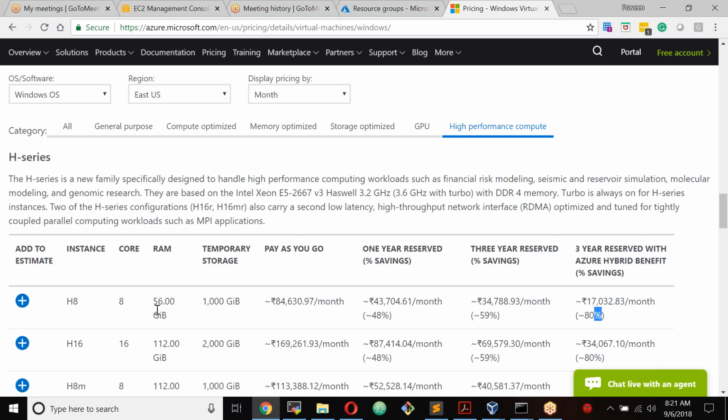8 GB, 8 core CPU, 56 GB, and 1 terabyte temporary storage. If you go with 3 years, every month you will pay 17,000. That's a lot of savings, almost 80% savings.